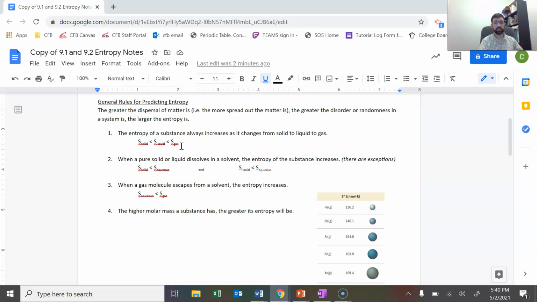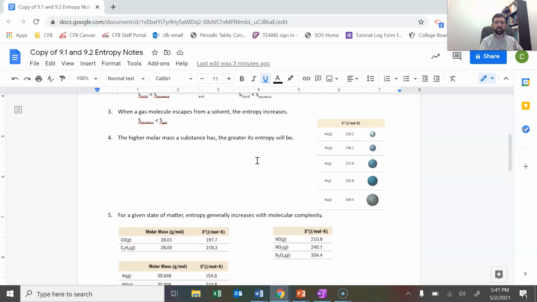Entropy tends to also increase just in general when you increase temperature. When a pure solid or liquid dissolves in a solvent, the entropy of the substance usually increases. There are some exceptions to that. But the entropy of a solid is usually going to be less than the entropy of that aqueous substance. Well, that's almost always true. And also, the entropy of a liquid is usually lower than the entropy of an aqueous solution, even if it's an aqueous solution with liquids.